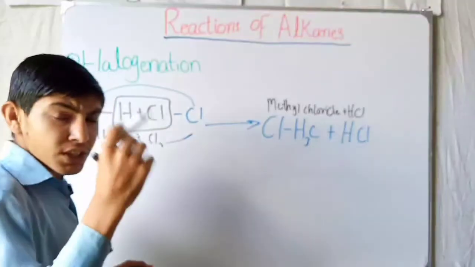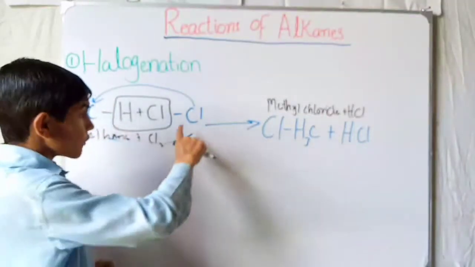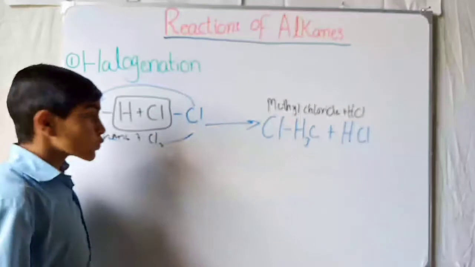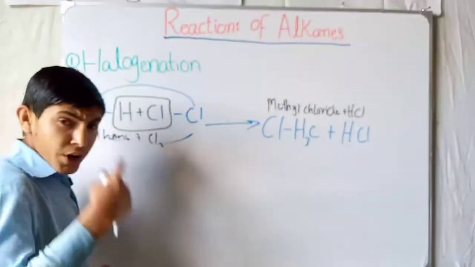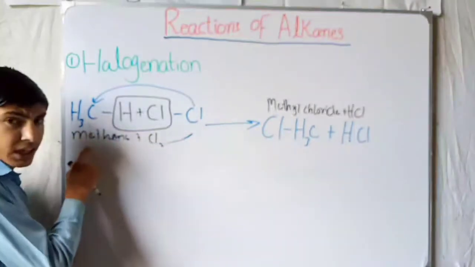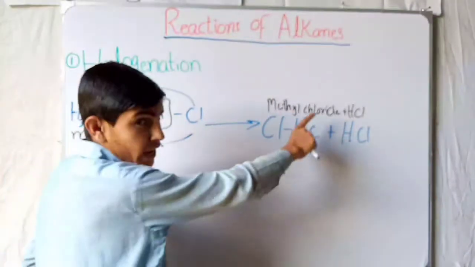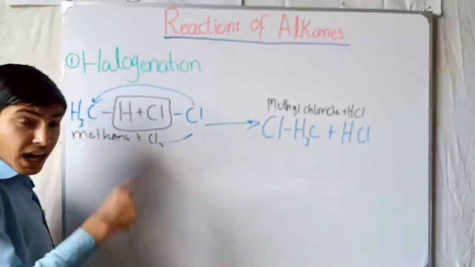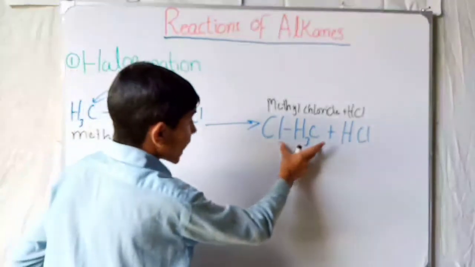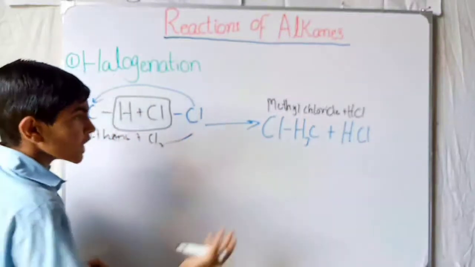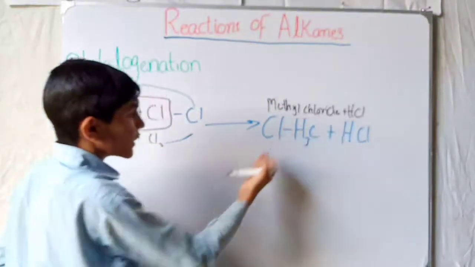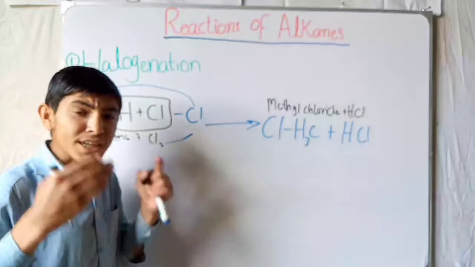So when we react one molecule of Cl2, it converts the saturated hydrocarbon methane into methyl chloride, which is an alkyl group, now bonded with one chlorine. Now it is called methyl chloride. But this process does not stop here.